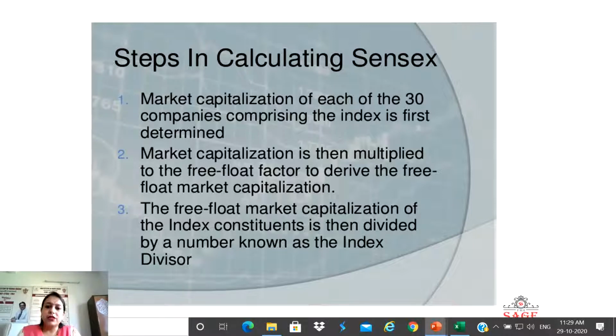Then the market capitalization should be multiplied with the free float factor, which has a chart, to derive the free float market capitalization. Then this free float market capitalization of the index constituents is divided by the number known as the index divisor. So this is a three-step procedure for calculating Sensex. To make it clearer, I'll show you an example of how to calculate this Sensex value on the basis of these three steps.